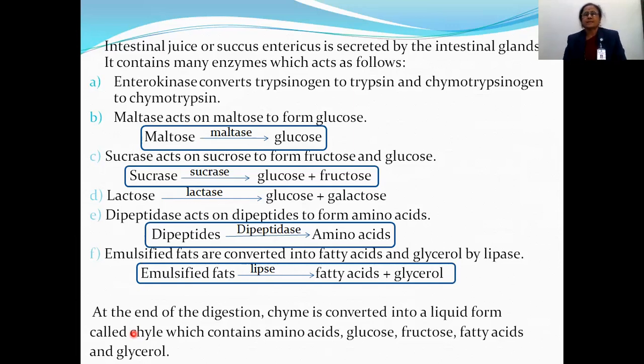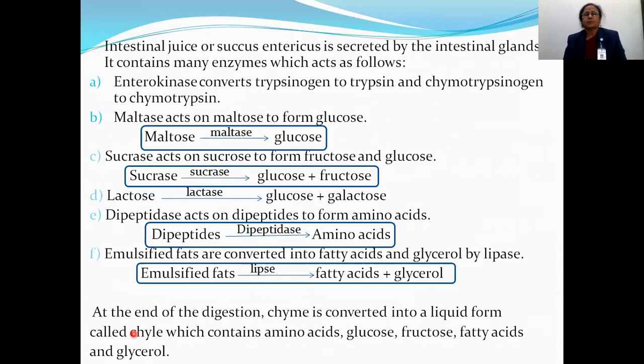Then sucrase acts on sucrose and it is converted into glucose and fructose, which are simple sugars. And lactase acts on lactose and it is converted into glucose and galactose. In this way, carbohydrates or starch are completely converted into simple sugars, that is glucose, fructose and galactose.